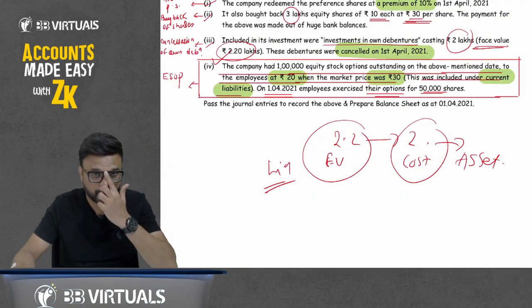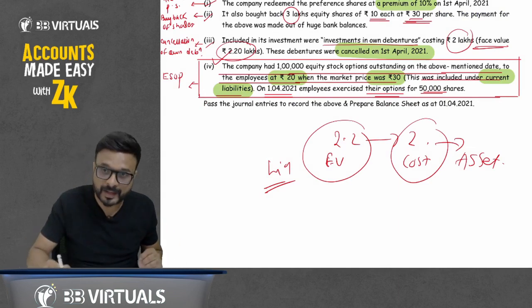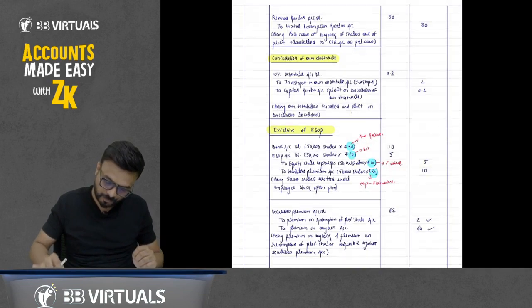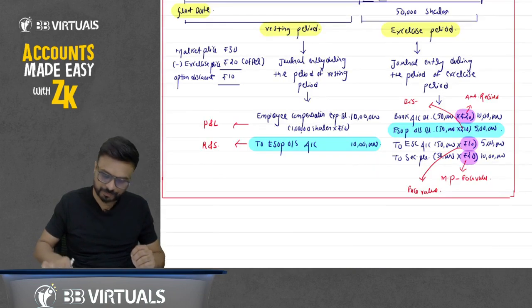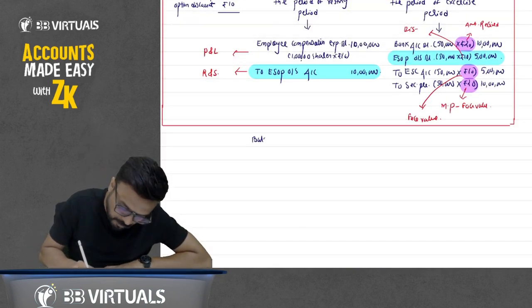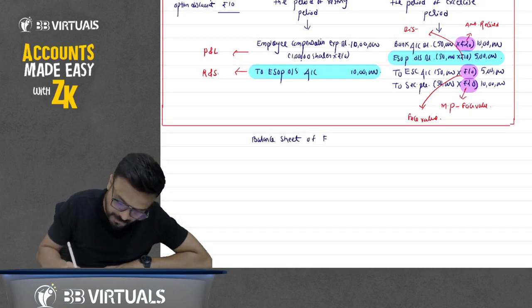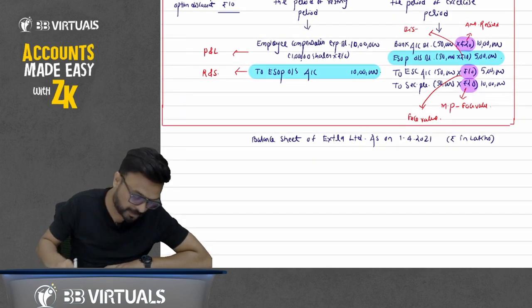Now what we have to do is prepare the balance sheet. Now draw the balance sheet. Balance sheet of Extra Limited as on 1st of April 2021, rupees in lakhs.